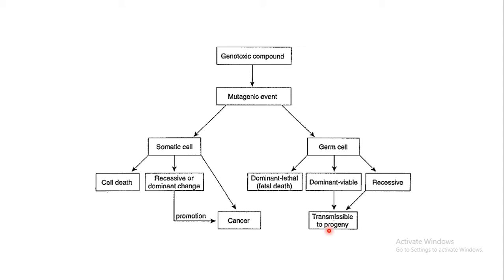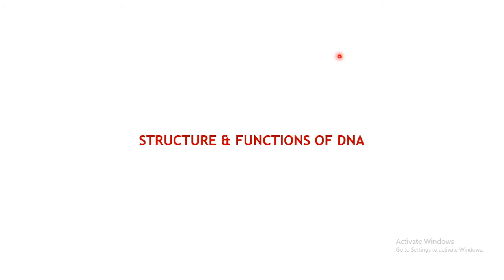So these are some of the consequences which may take place as a result of the effect of certain genotoxic compounds or mutagenicity.